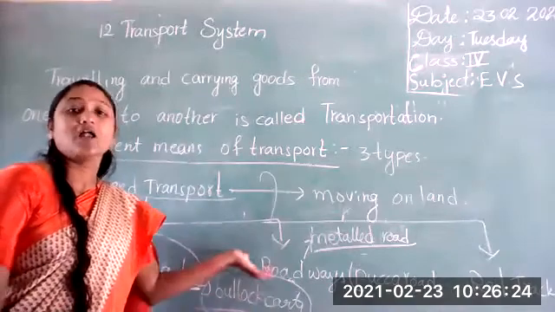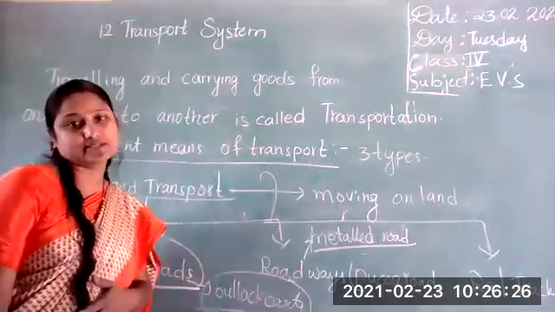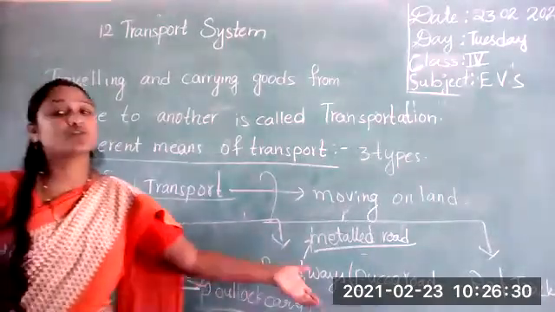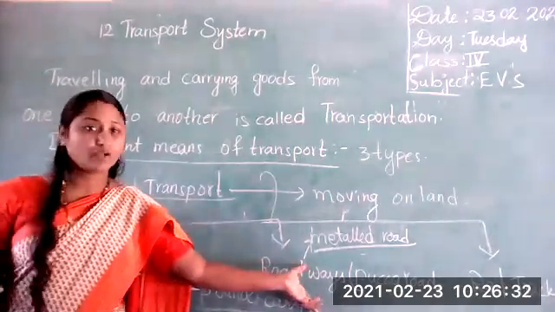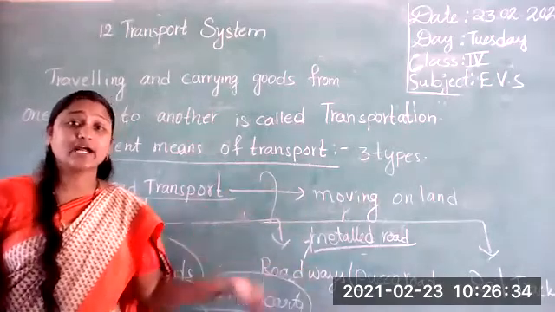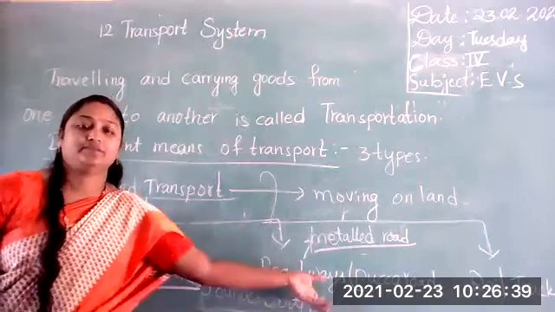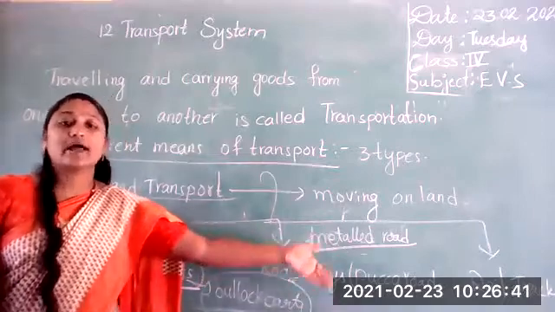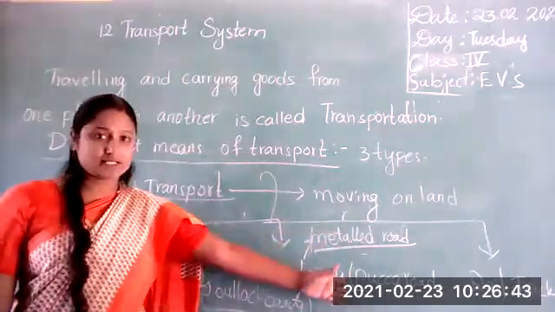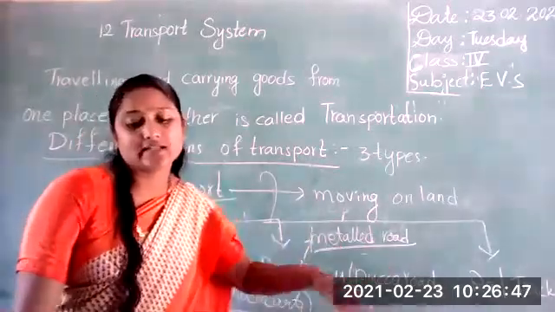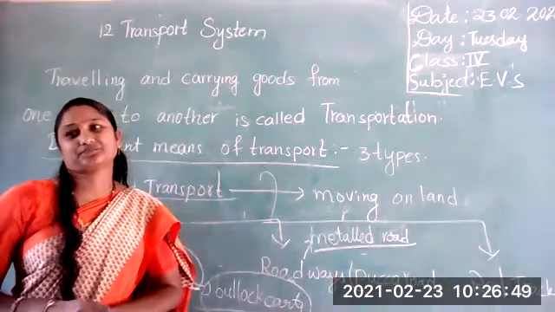India has the largest network of roadways. Okay, this is about transport on roadways. Did you understand, students? So this is transport on roadways. And the next one, the third one. What is the third one? Transport on rail tracks. You know very well.